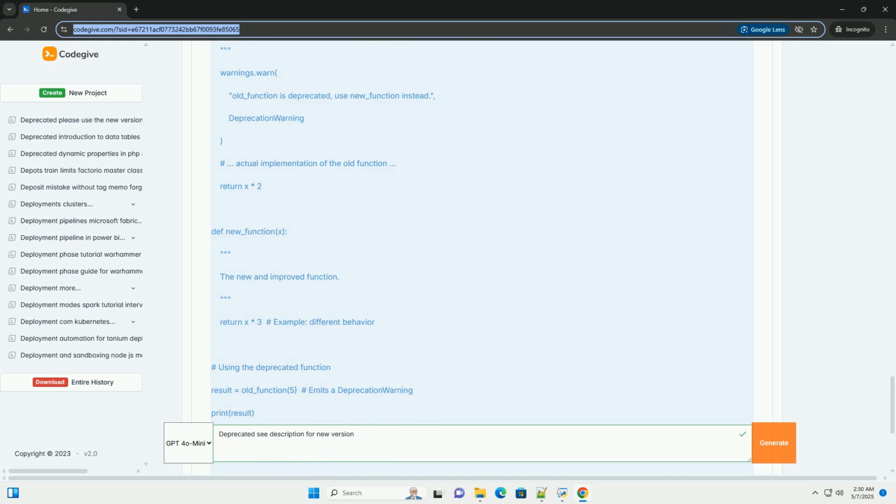JavaScript and TypeScript. JavaScript doesn't have a built-in mechanism for deprecation, but you can use console.warn for a simple warning. Explanation: 1. console.warn prints a warning message to the browser's or Node.js console.